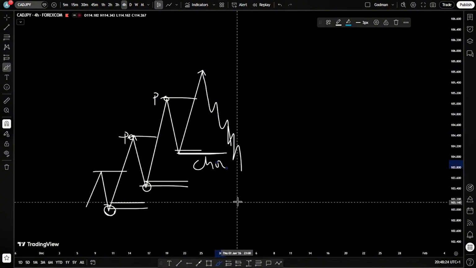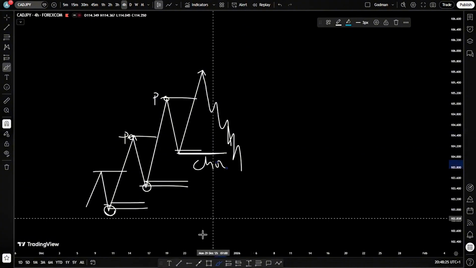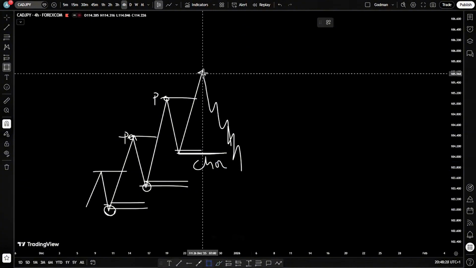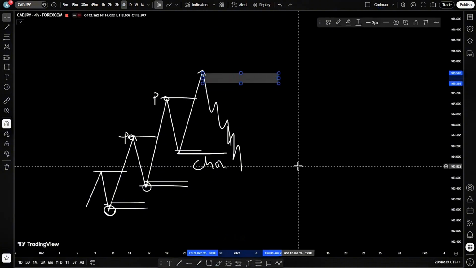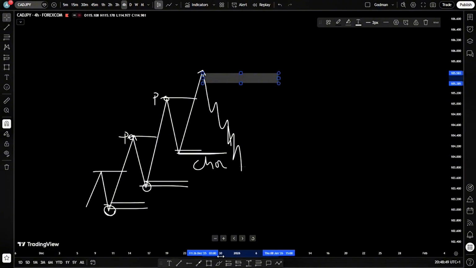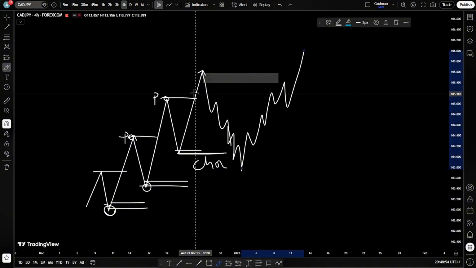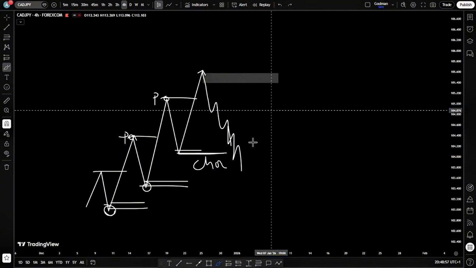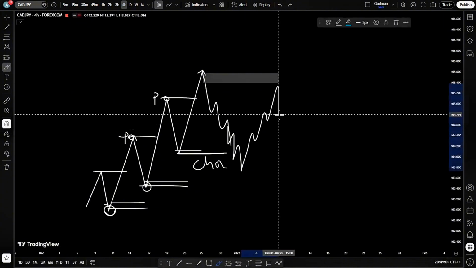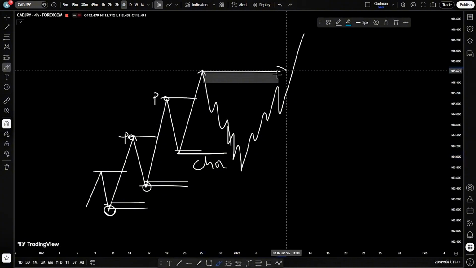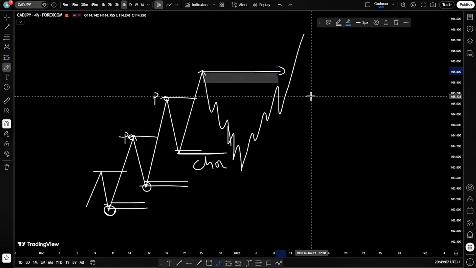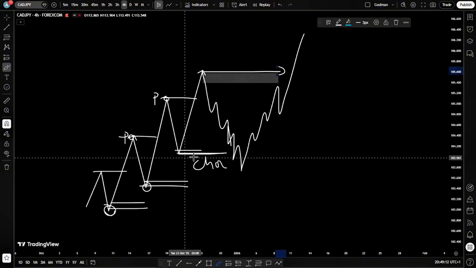But now the early sellers who have seen the first break of structure and want to get into the market will also be positioned at this supply. Now, mind you, that's a valid level of supply. The problem with that supply is that it only sends price to come and take internal range liquidity. So by the time price is coming back, those early sellers will also be manipulated out of the market. Most times you are going to see that price is going to react from that supply and then take them out because the supply is a valid supply, just that the market is not bearish. That sell leg only came to take internal range liquidity.